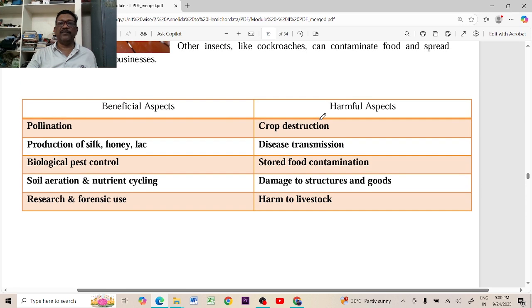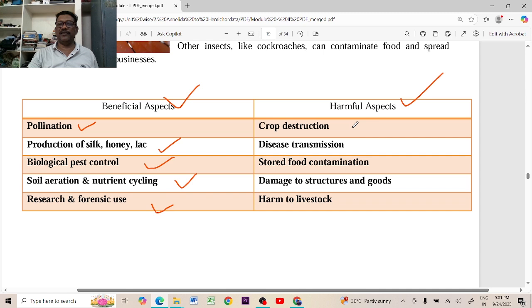And once again, if you revise it, the beneficial aspect and the harmful aspect. Beneficial aspects: they are mostly used for pollination, cross pollination, and economic value, production of silk, honey, and lac, and biological pest control. Some of them are involved in soil aeration and nutrients. Some of the soil arthropods, micro arthropods and macro arthropods living in the soil, make the soil fertile by decomposing the material and by loosening the soil. Research and forensic use also.